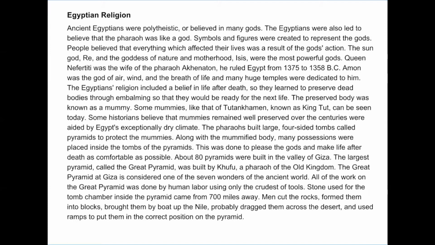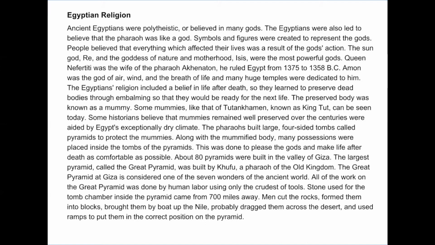The pharaohs built large four-sided tombs called pyramids to protect the mummies. Along with the mummified body, many possessions were placed inside the tombs of the pyramids. This was done to please the gods and make life after death as comfortable as possible. About 80 pyramids were built in the Valley of Giza. The largest pyramid, called the Great Pyramid, was built by Khufu, a pharaoh of the Old Kingdom.